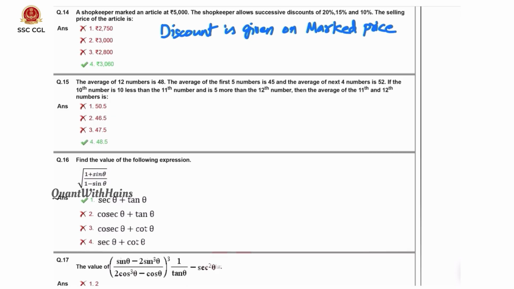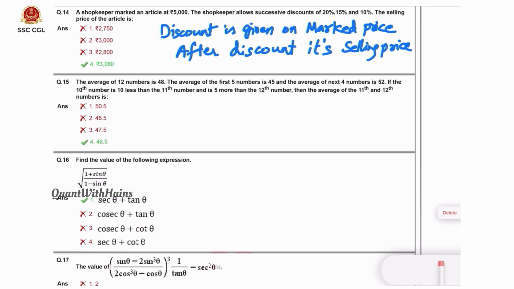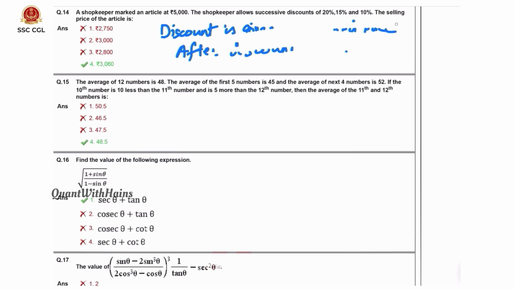After discount it is selling price. That is what will apply here. How do we do that? We need to decrease on market price. After that, the percentage decrease will be sold to the other person, that is the selling price.